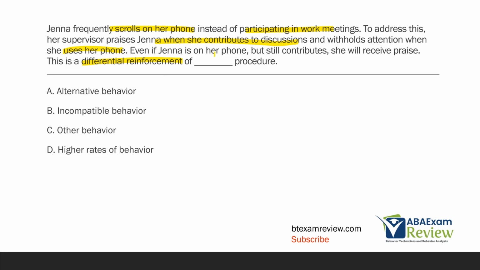Well, the fact that Jenna can be on her phone and still contribute makes this alternative. Incompatible is exactly what it sounds like, right? If Jenna can still do the old behavior, but still engage in the new behavior and receive reinforcement for the new behavior, then those behaviors are not incompatible. It's just an alternative behavior. So this is a differential reinforcement of alternative behavior procedure. If you sit and think about the terms and the words being used, oftentimes it's very self-explanatory, right? Jenna can be on her phone and contribute. So that behavior isn't incompatible, it's just alternative.